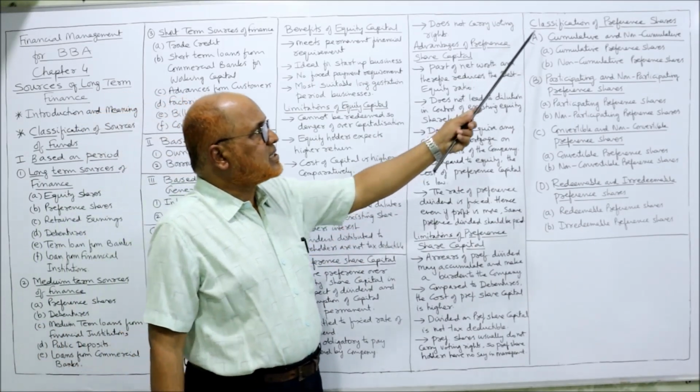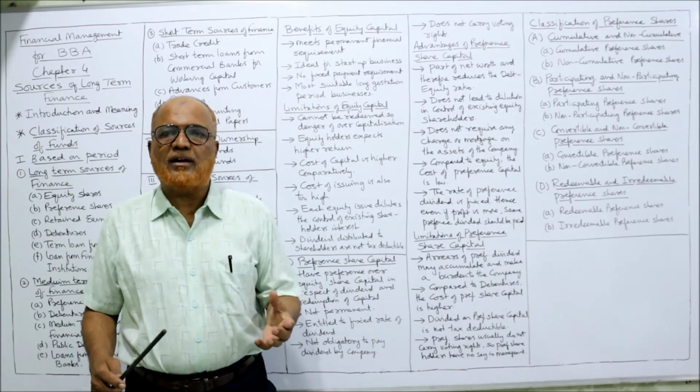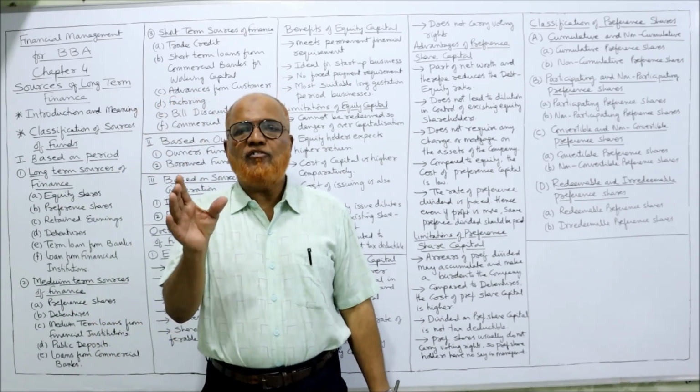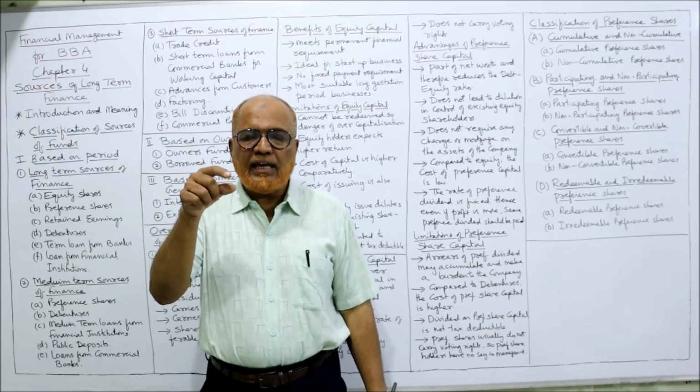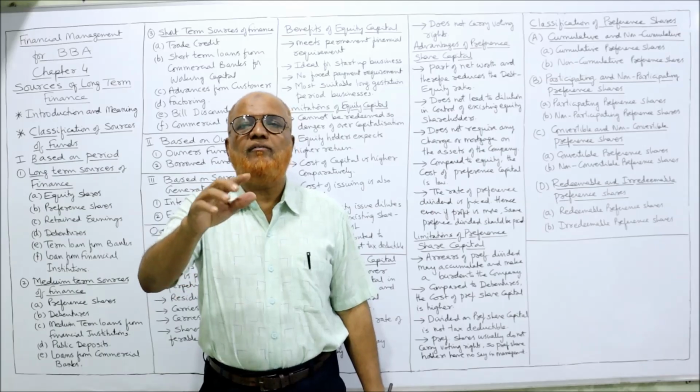Lastly, classification of preference shares. Preference shares are classified into different categories like cumulative and non-cumulative. Cumulative preference shares means when in any year the dividend is not paid, the arrears of dividend will have to be paid in future.